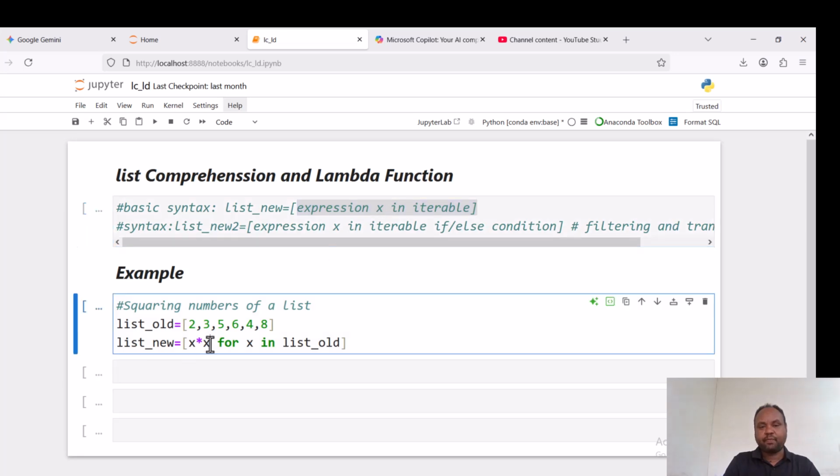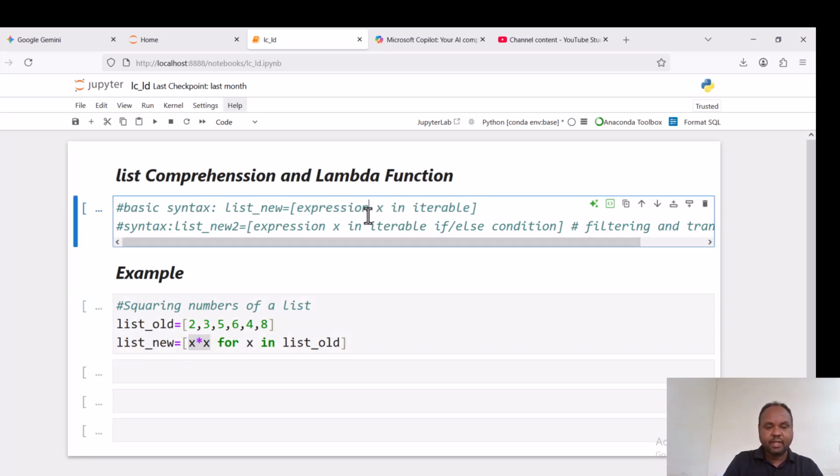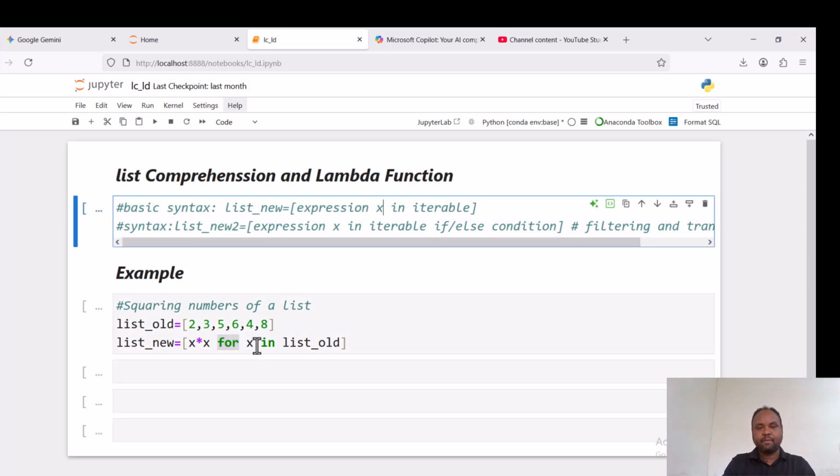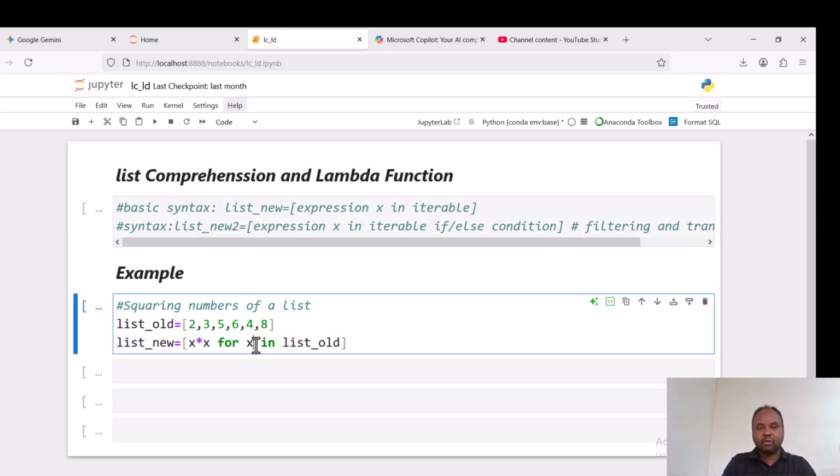So this list comprehension syntax is equivalent to a loop, where x times x is the expression. For is a keyword useful for iteration statements. x is the iterator or the loop variable. In is the membership operator and a Python keyword. list_old is the given list.